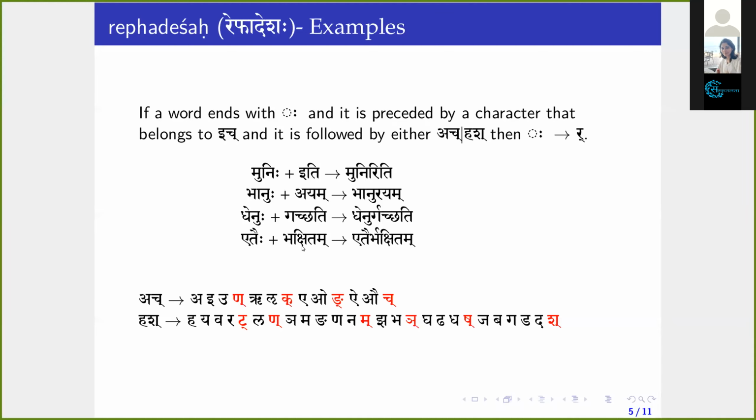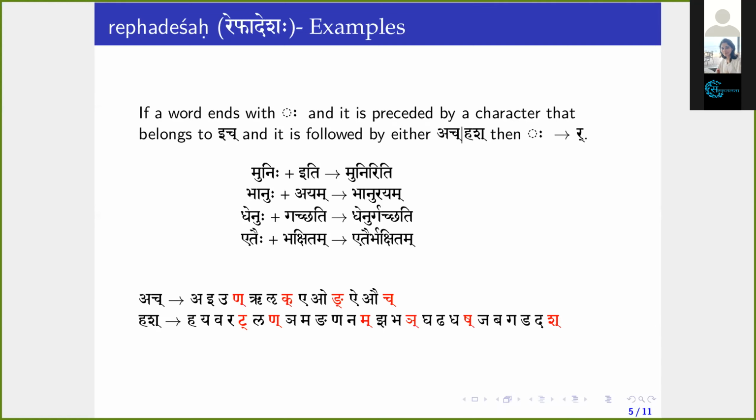Etaihi bhakshitam. Here I is there, followed by Visarga. And Visarga is being followed by the word Bhakshitam, which starts with Bha. This Bha belongs to Hush Pratyahara, right? Jabhai. So the condition is satisfied. Then Visarga changes to Ra, and the final form will be Etair bhakshitam.